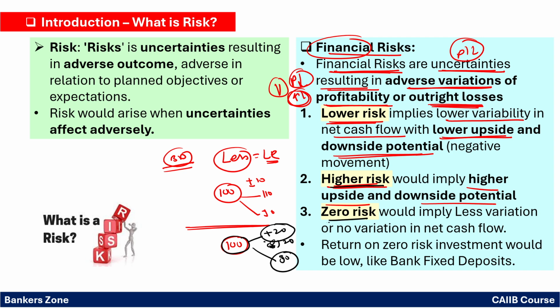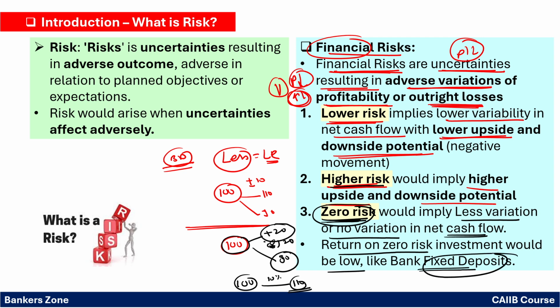Now what do you mean by zero risk? Zero means nothing will be changed. So it implies less variation or no variation in the net cash flow, right? So return on the zero risk investment would be low. For example, like a bank deposit. For example, if you have invested 100 rupees, there is no risk. Definitely you are getting 10% on it. So 110 rupees you will get after maturity. That is called as the zero risk. Very simple. Zero risk means what? Very simple example. The bank deposit. No risk. Definitely you will get whatever the agreed rate there, right?